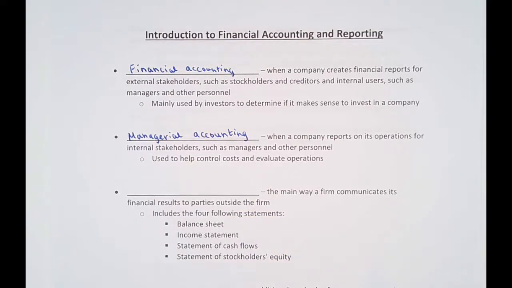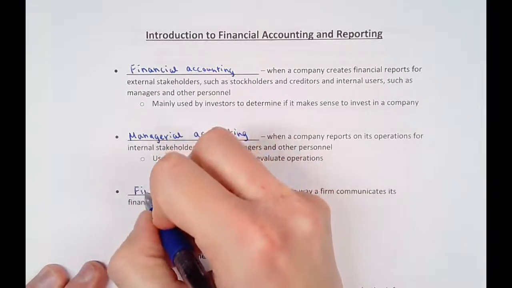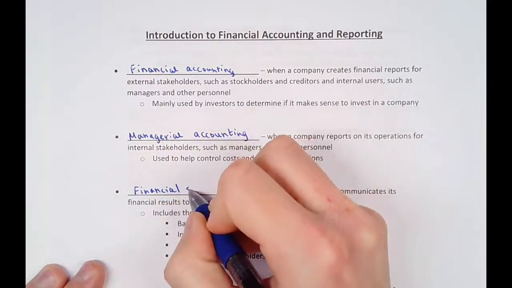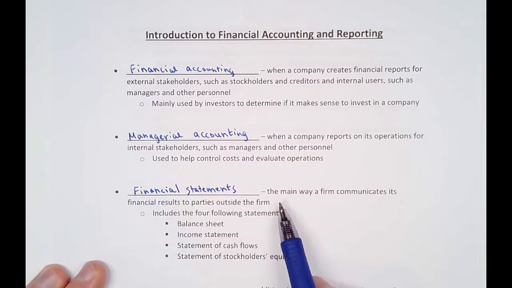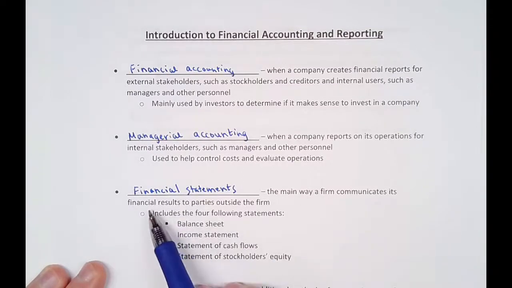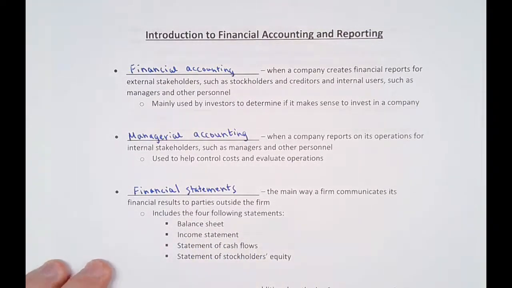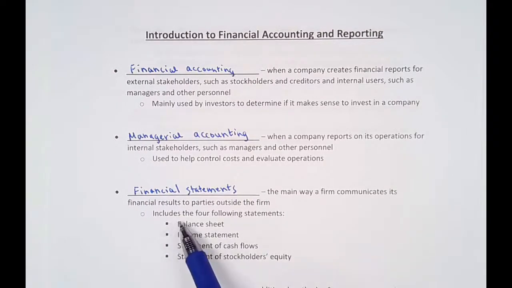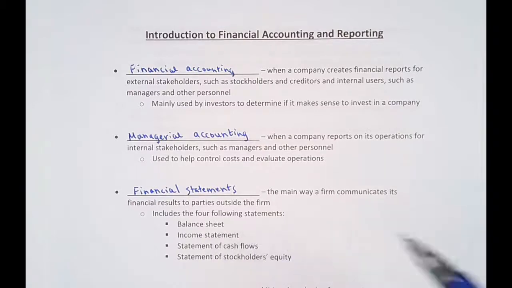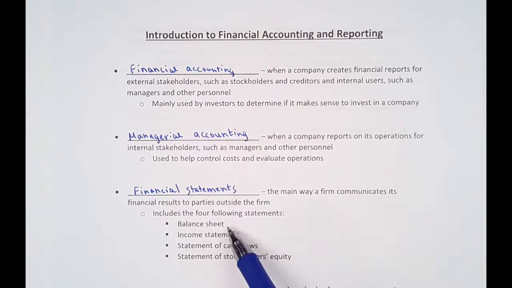Okay, and then the next thing is we have to look at the different financial statements that we have in financial accounting. The financial statements are the main way the firm communicates its financial results to parties outside the firm. There are other ways, and we'll see that in a minute, but it's the main way the company says, this is how we're doing as a firm financially. Generally speaking, when we talk about the financial statements, we're talking about four statements: the balance sheet, the income statement, the statement of cash flows, and the statement of stockholders' equity.